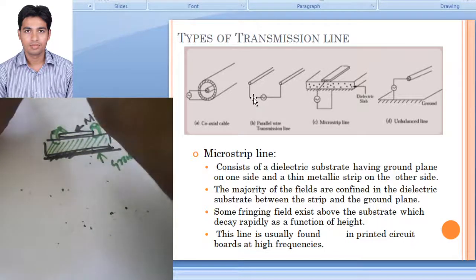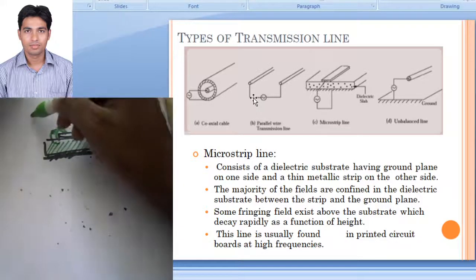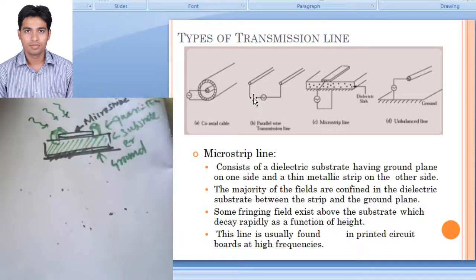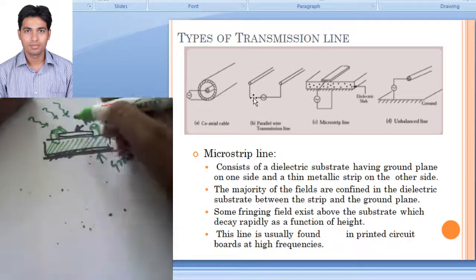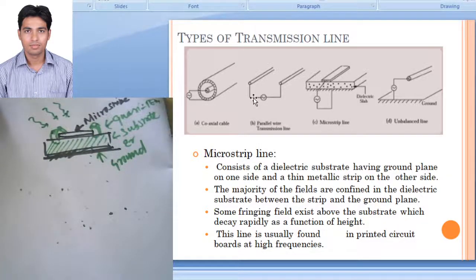Once again, if noise comes, it will have a lower EMI than the previous ones, that is the parallel wire and the coaxial kind of cable. It will have a lower electromagnetic interference. This line is usually found in a printed circuit board at higher frequency. Now the fourth one is called the balanced line.